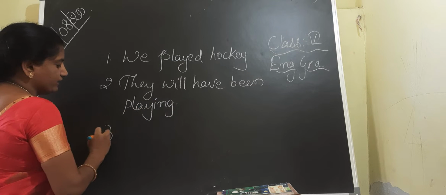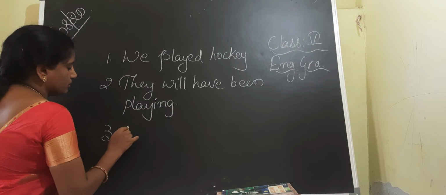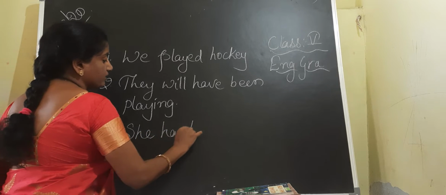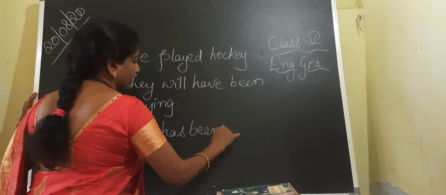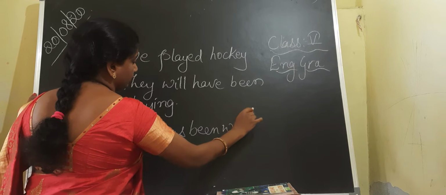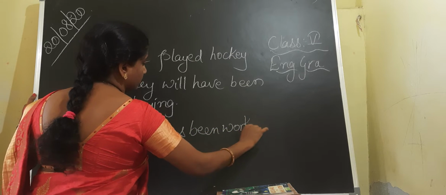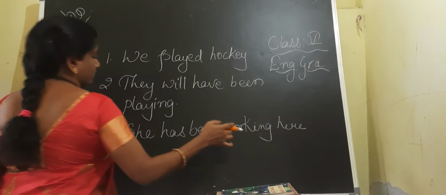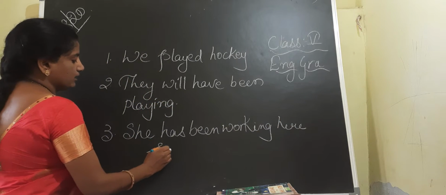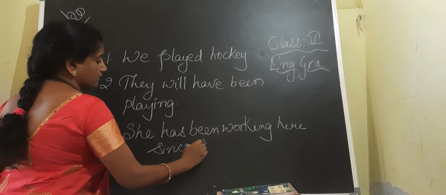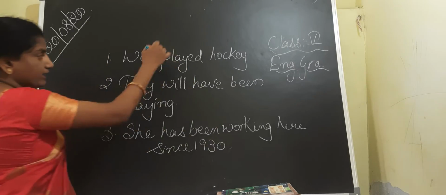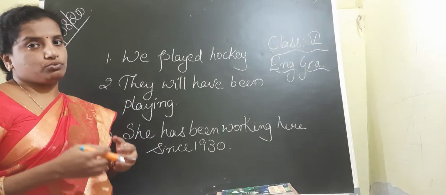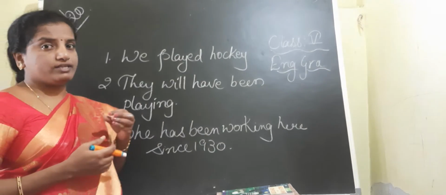And the third one, children: she has been working here since 1930. Okay, these are the three sentences I have given you to identify the tense.